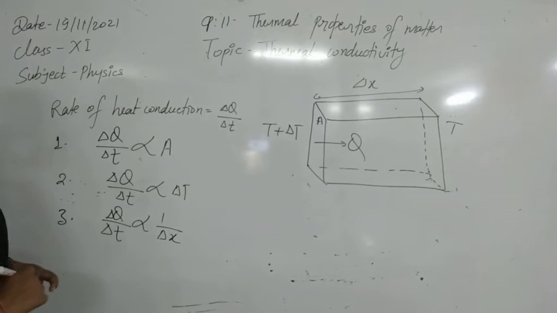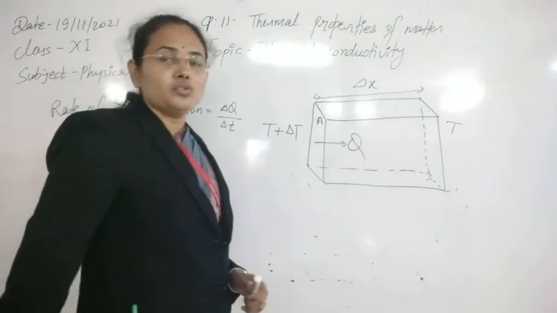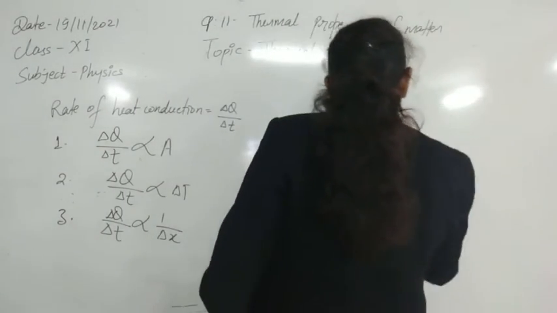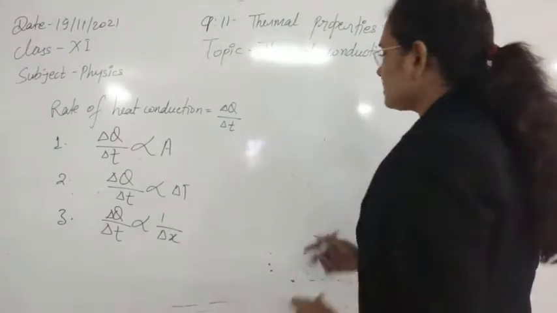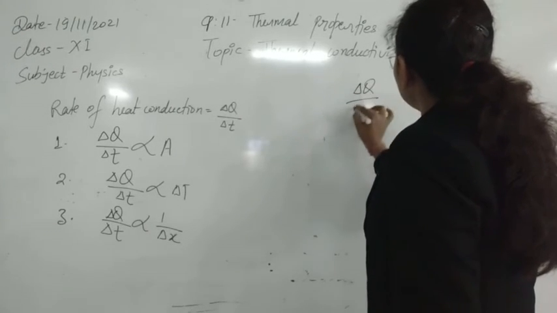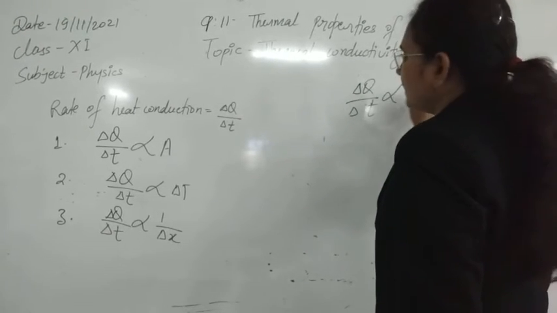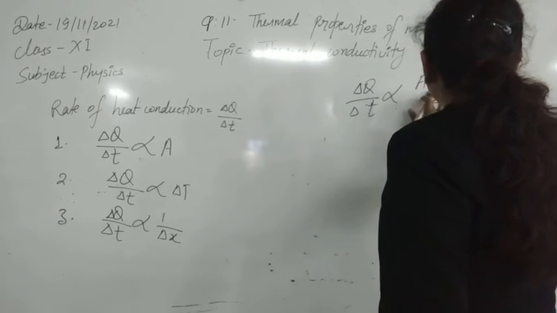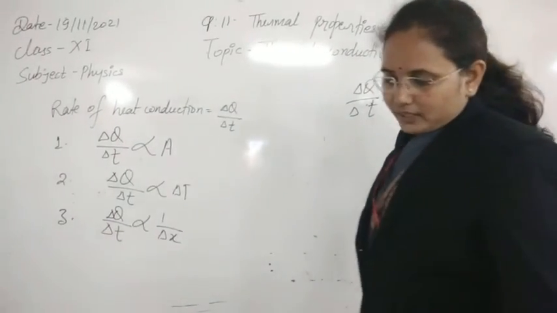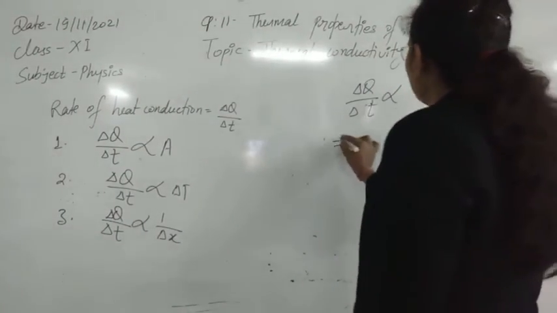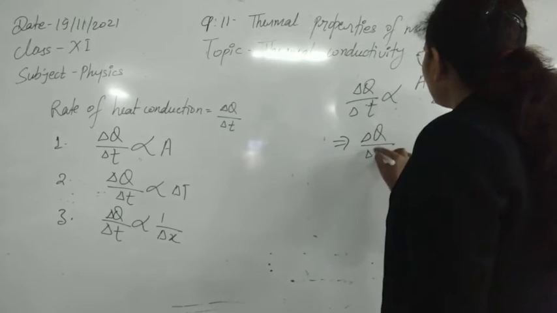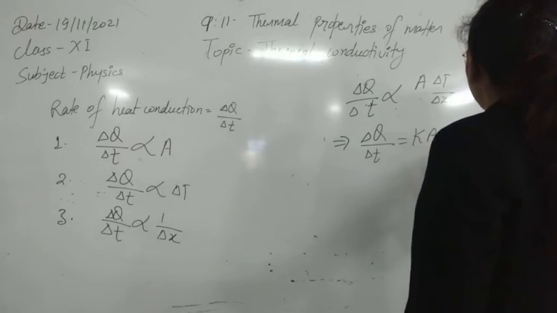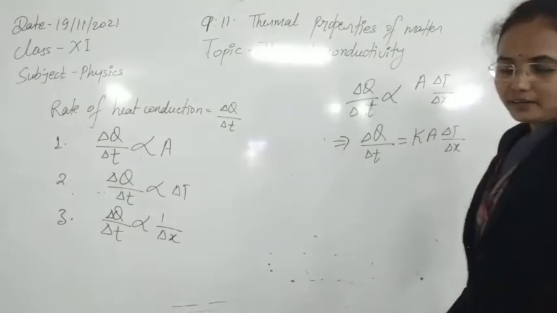So the heat transfer depends on these three factors. If we combine this expression, finally delta Q by delta T is directly proportional to A delta T upon delta X. Now we can remove the proportionality by introducing a constant. So delta Q by delta T equals K A delta T upon delta X.